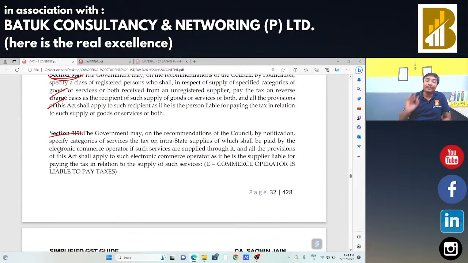Now, Section 9 Subsection 5 is specifically applicable for e-commerce operators. The government may, on the recommendation of the Council, by notification, specify categories of services on intra-state supply on which the tax is to be paid by the e-commerce operator if such services are supplied through it, and all the provisions of this Act shall apply to the electronic commerce operator.